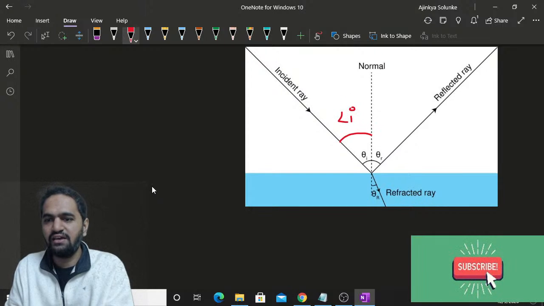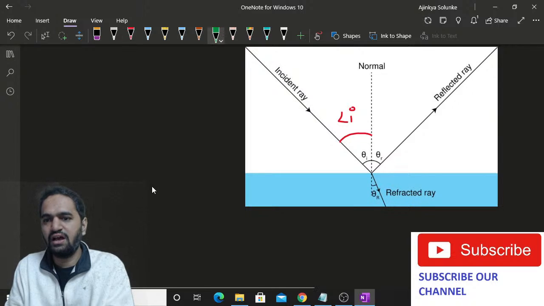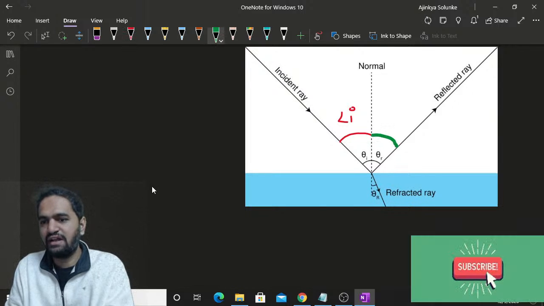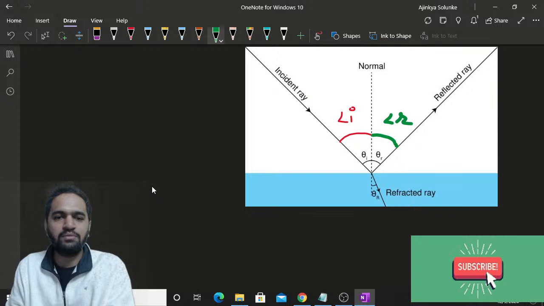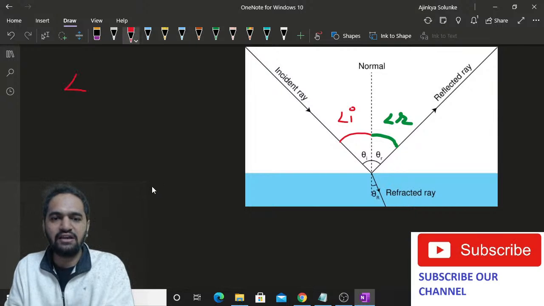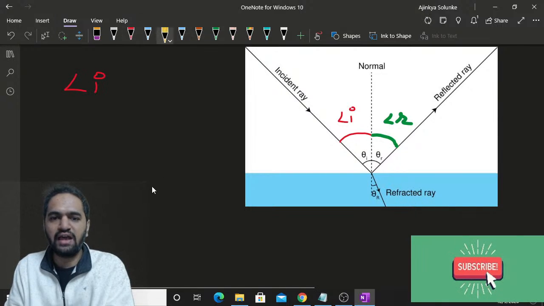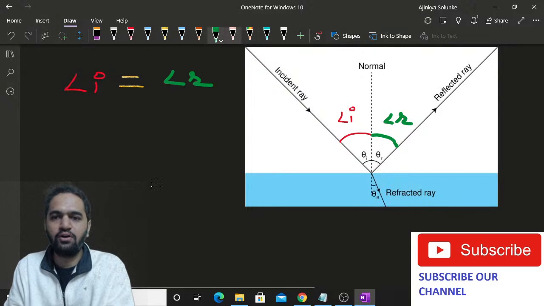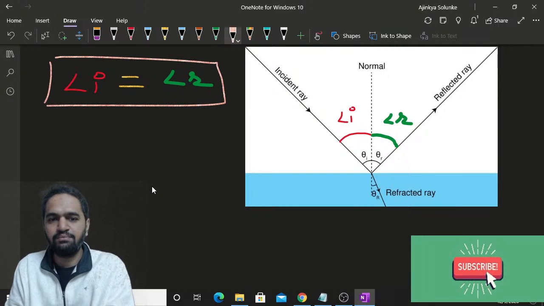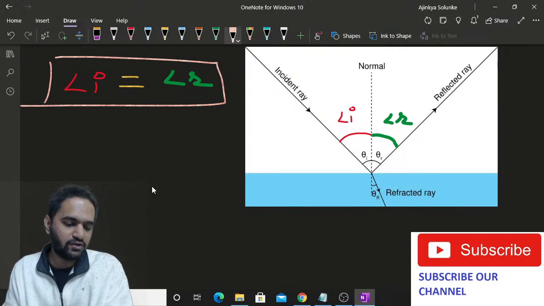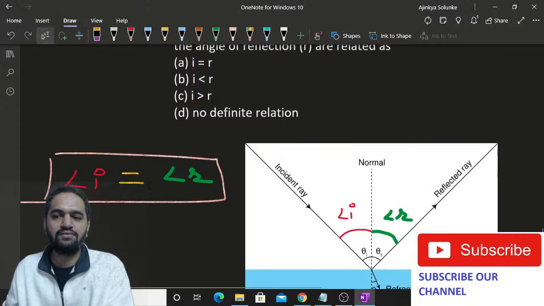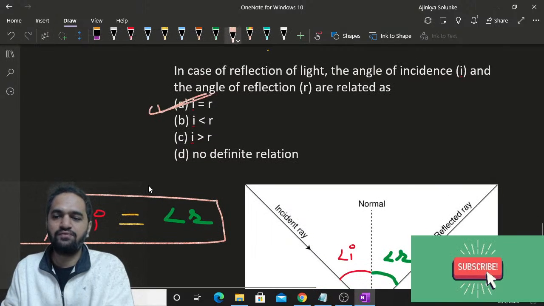That is angle I, and this is angle R, the angle of reflection. So you have to remember that angle I, the angle of incidence, is equal to angle R, the angle of reflection. Very important. It is one of the statements of the laws of reflection. I is equal to R. Very much correct.